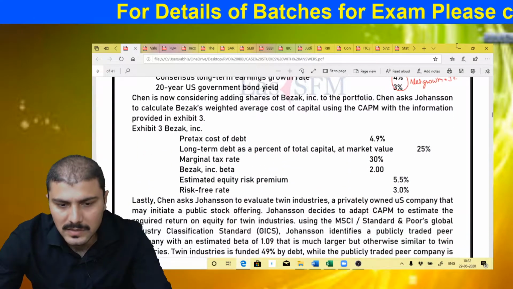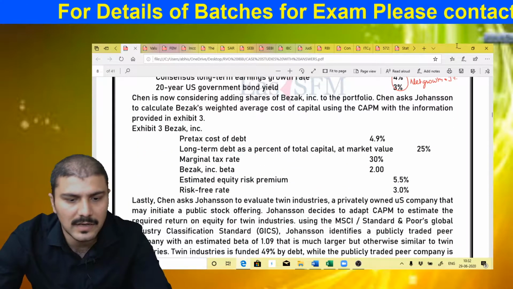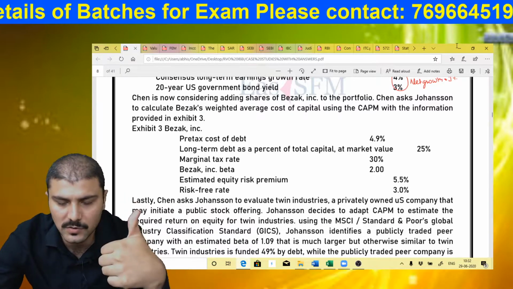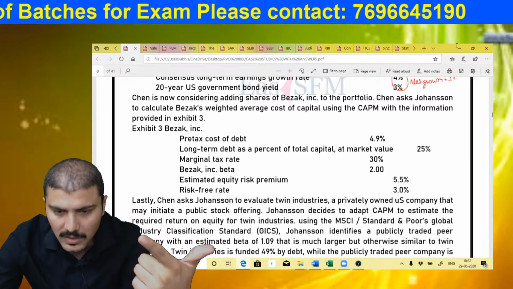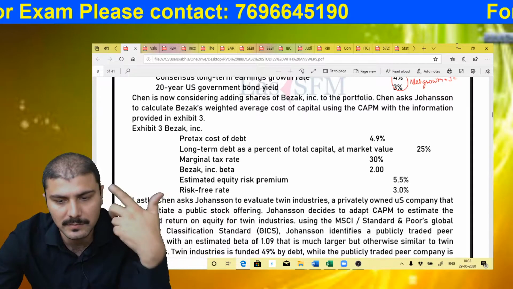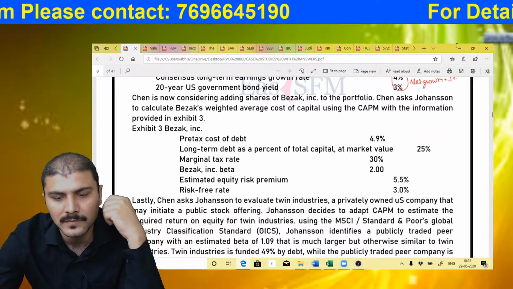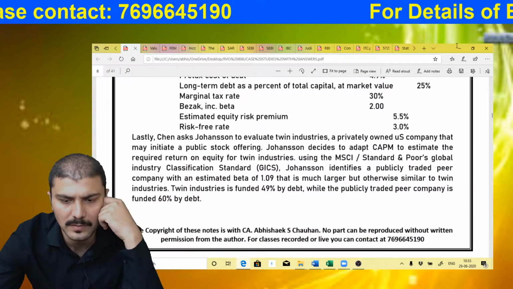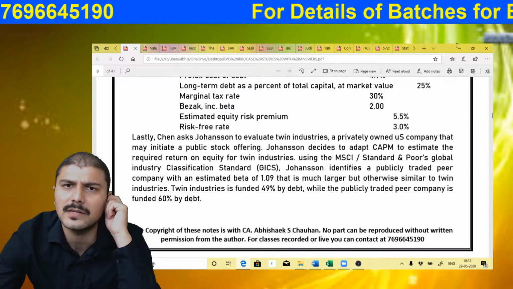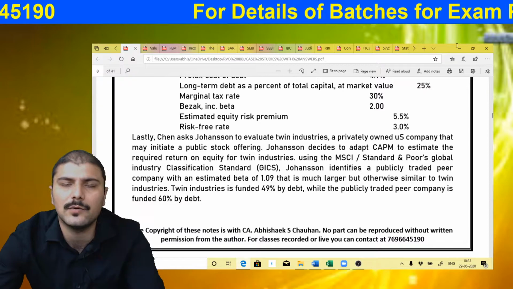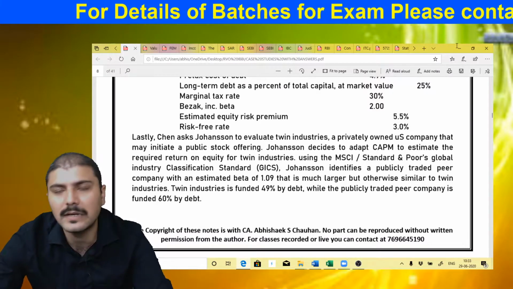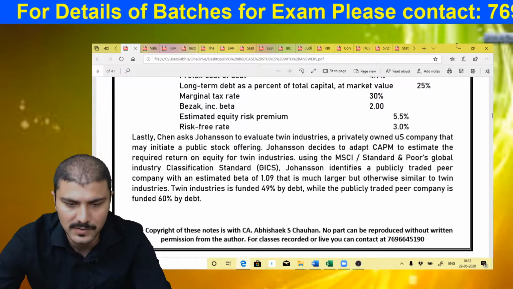Chen is now considering exhibit number 3, which is given regarding the calculation of weighted average cost of capital. Post-tax cost of debt is given, long-term debt proportion is also given, marginal tax rate is available, and beta and everything is available. So you can simply apply the weighted average cost of capital formula, that is KD into weight of debt plus KE into weight of equity, and while calculating cost of debt you have to use the after-tax cost of debt.